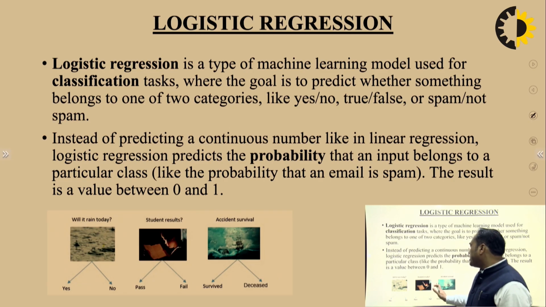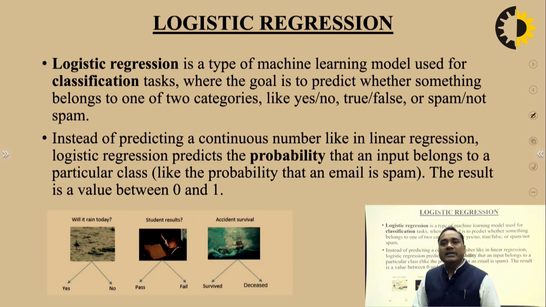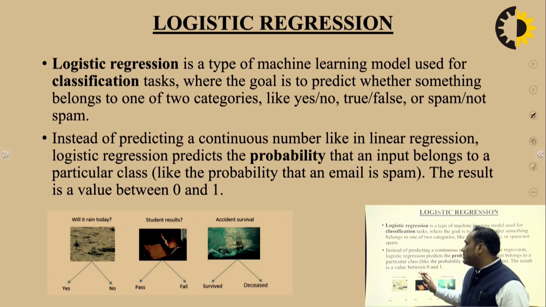Second is student results, either pass or fail. So there are two categories, either the student passes or the student fails. Accident survival, either an accident will happen or not happen, or you can say you can decrease or increase the accidents. So it basically depends upon the probability. So logistic regression works on the basis of probability.